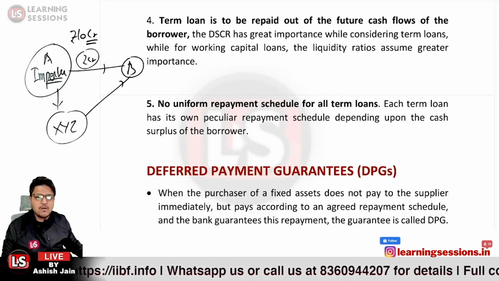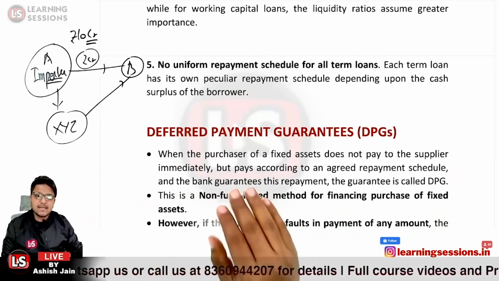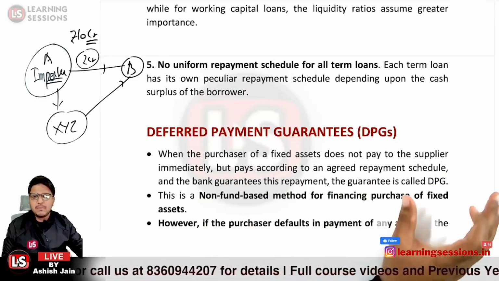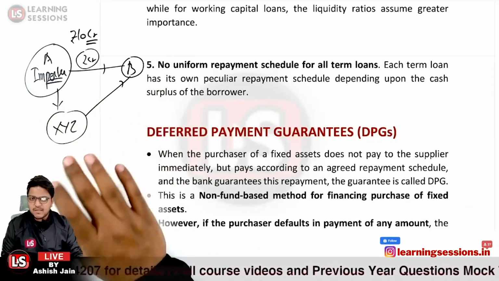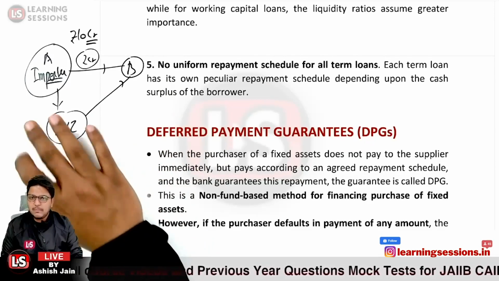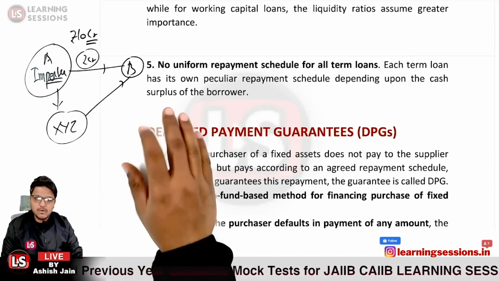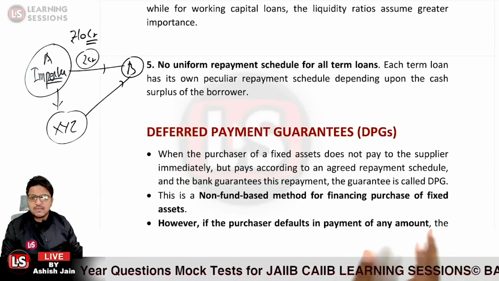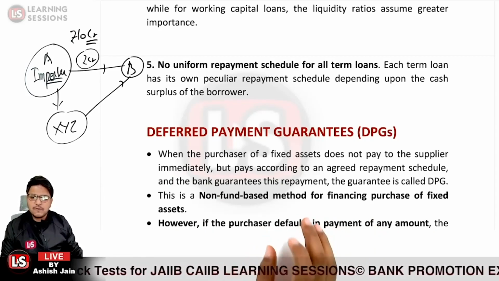So when a purchaser of a fixed asset does not pay the supplier immediately, but pays according to an agreed repayment schedule, there will be an agreed repayment schedule between A and B, and as per that A is to make the payment. If there is default on the part of the importer, on the part of the debtor, in that case the bank will have the obligation to pay the amount. That is called the DPG. So it is basically a non-fund based method.